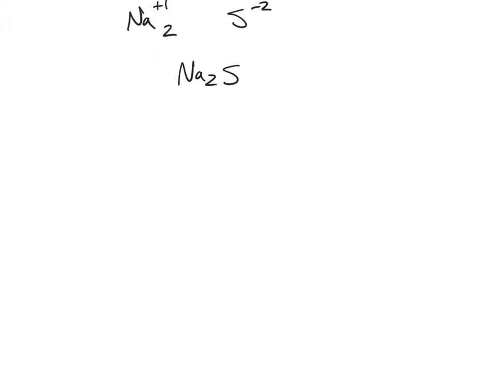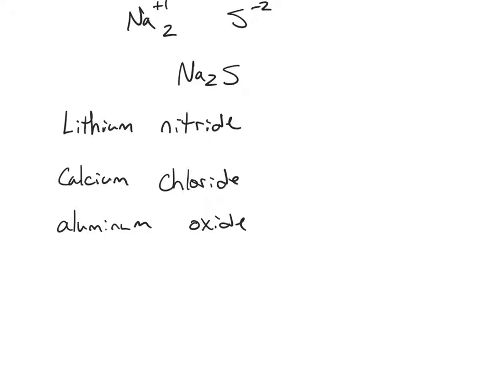Now let's do a couple more examples. First, let's take on lithium nitride. So lithium is a +1 charge ion because of its position on the periodic table in the first column. Nitride refers to the nitrogen ion, and nitrogen is in group 15. Group 15 all have 5 valence electrons, and so they need to gain 3 to get 8, or in other words, nitrogen has a -3 charge. Now think to yourself, how many of the pluses do I need to balance out the nitrogen? In this case, I need 3 pluses to balance out the -3, and so I have Li3N.